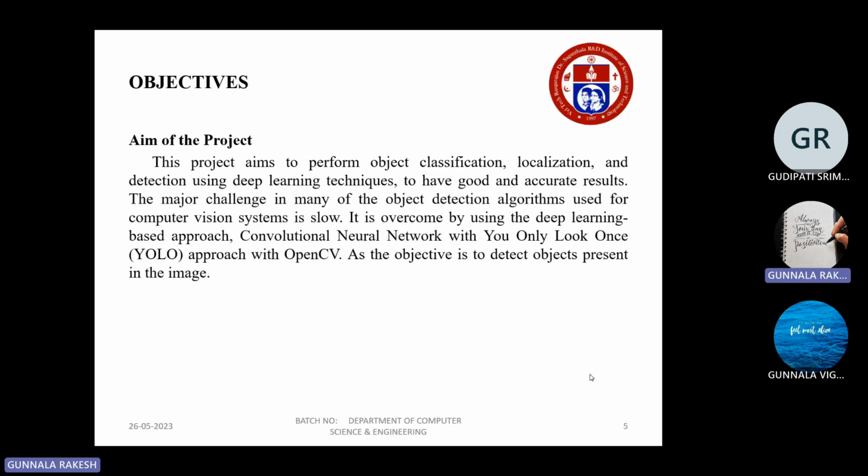Coming to the objectives, this is the main aim of the project. The project aims to perform object classification, localization, and detection using deep learning techniques to get good and accurate results. The major challenge in many object detection algorithms used for computer vision systems is that they are slow. To overcome this, we came up with the YOLO algorithm, which we discussed in the previous slide, using a deep learning based approach with convolutional neural networks and the YOLO algorithm.